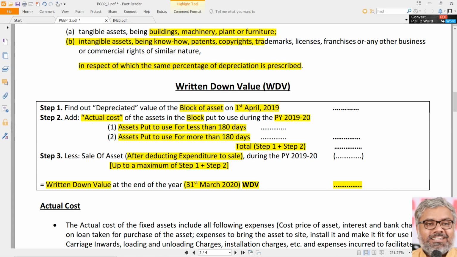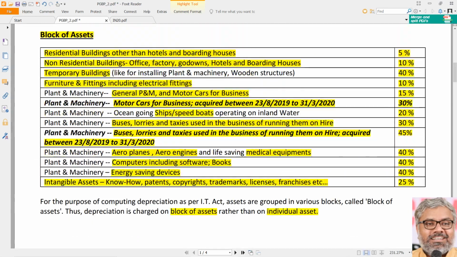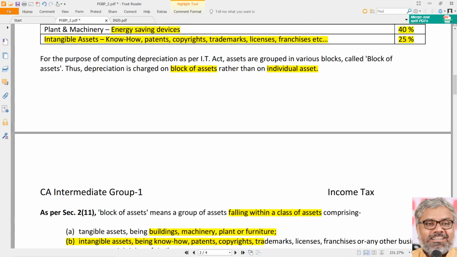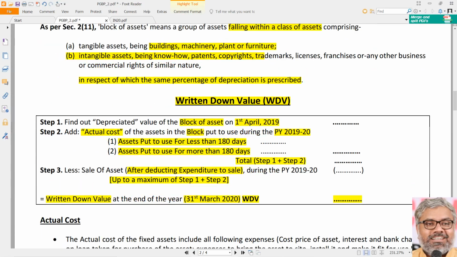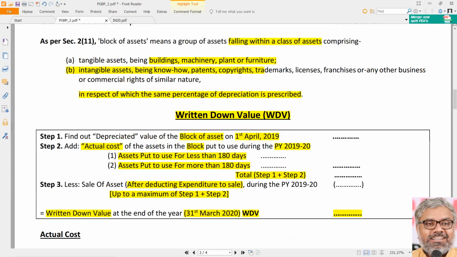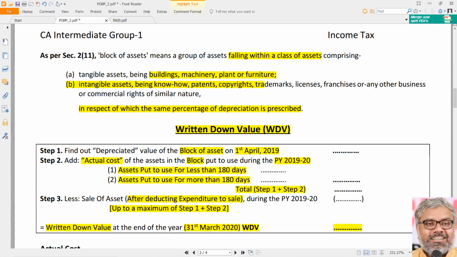That is the way we calculate the written down value at the end of the year before providing depreciation. On this written down value, the percentages are applied, and once you deduct that from this ending written down value, you get the depreciated amount. After the deduction of depreciation is also provided, that goes to the next year as the opening written down value, and the story continues.